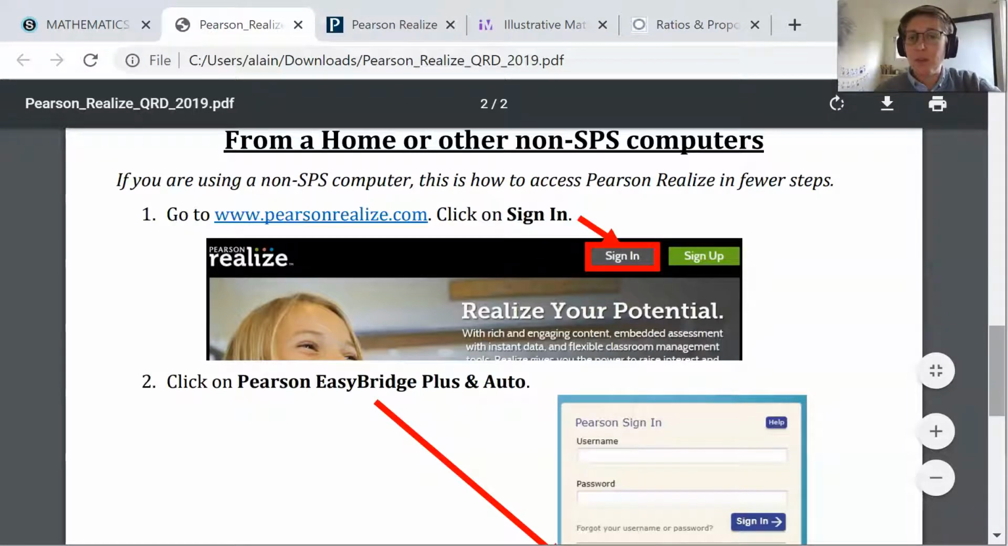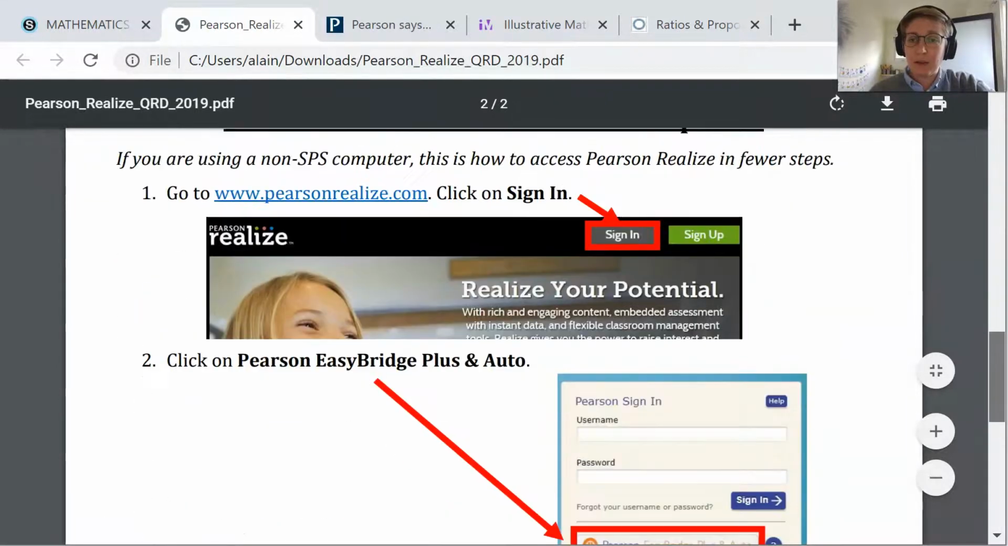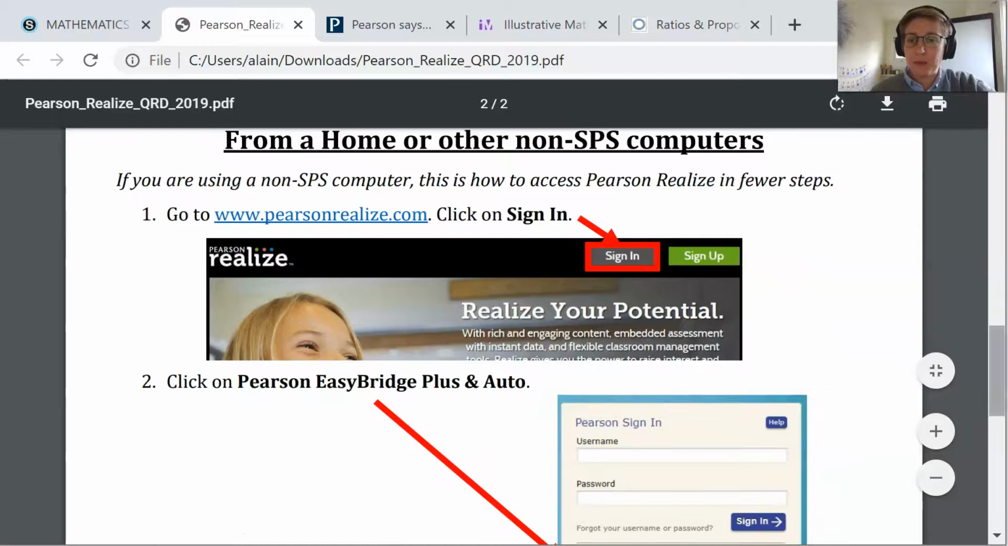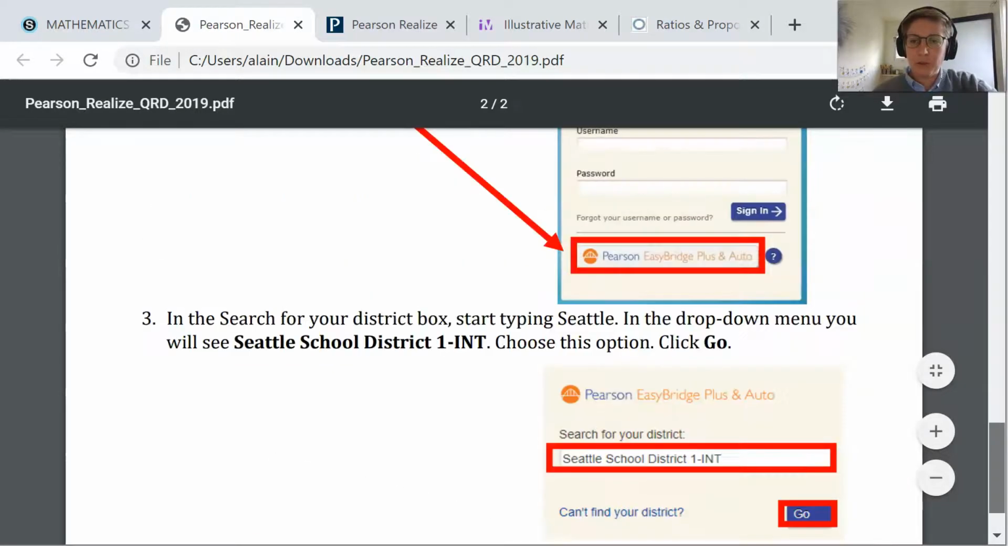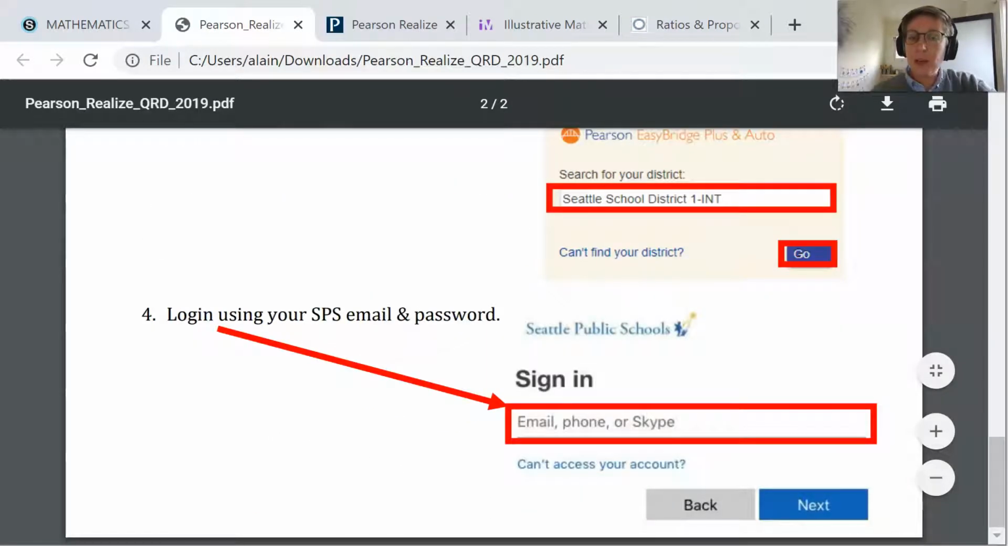How to access at home. If you are on a home computer, you can sign in by going to pearsonrealize.com. Click the sign in button. Then down here, you're going to click the, oops, I'm sorry, it's a little glitchy, this orange Easy Bridge Plus auto button. You're going to search for Seattle School District, and then you're going to log in using your regular username and password, but it has to say your username at seattleschools.org, and then you can use your regular password after that.